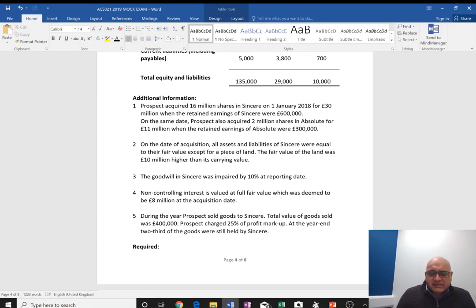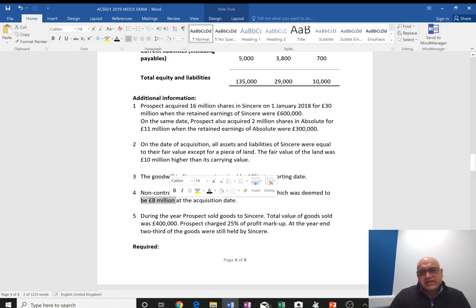So there's a difference. Companies have a choice in terms of which policy they want to adopt. This company has gone for full fair value, and the value was 8 million. So they are reported at market value, 8 million, on the date of acquisition. At reporting date, it will change. How it will change, we'll see.